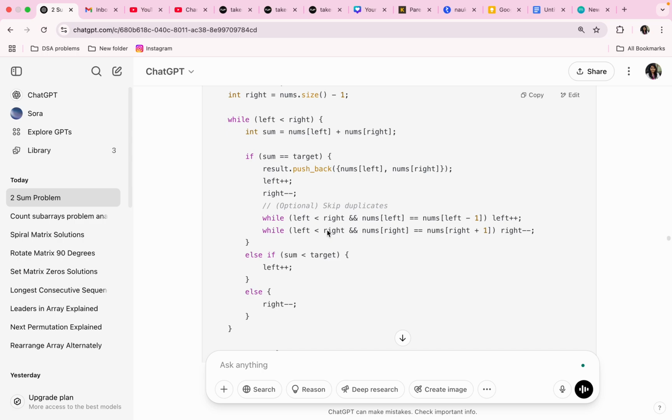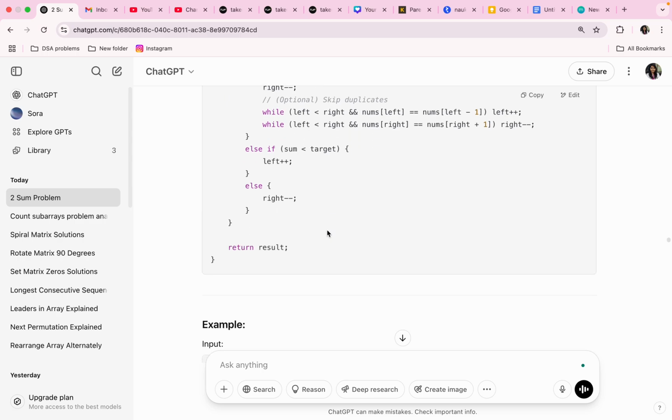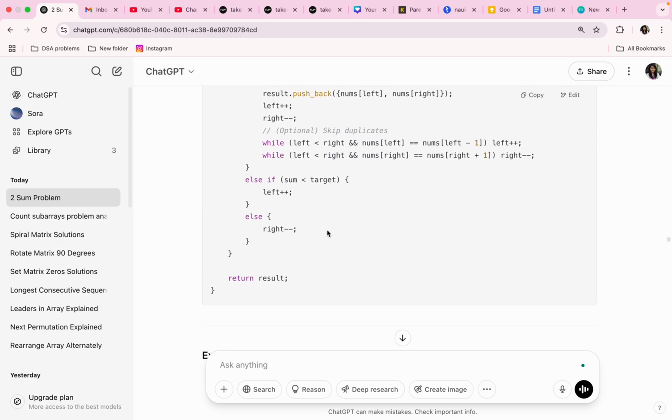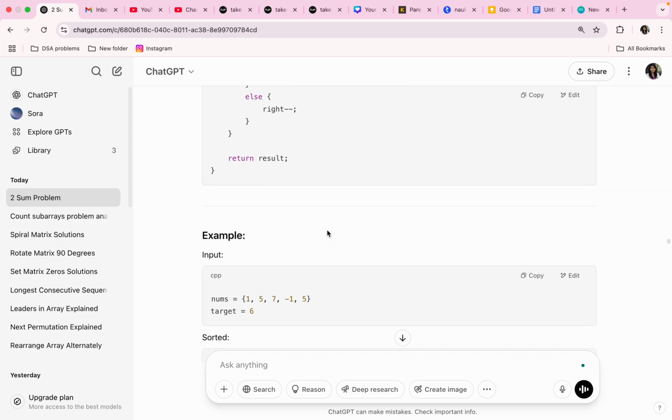If sum is not equal to target and it is less than the target, then we go to this else if condition, where we will just increment the left pointer. Otherwise, if sum is greater than target, we will go in the last else statement and we will just decrement the right pointer, and outside of this while loop we will return the result.